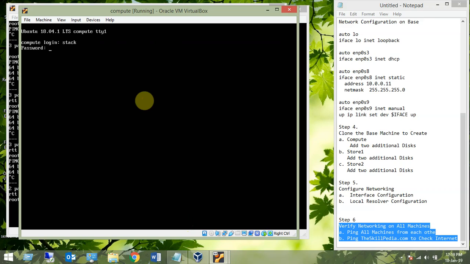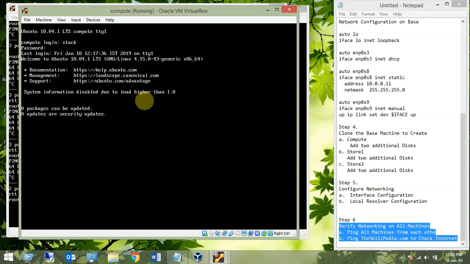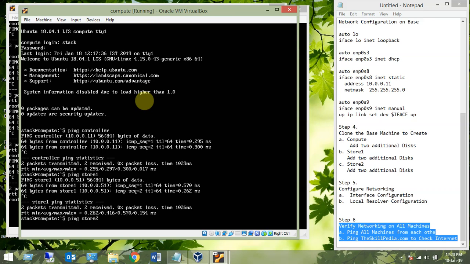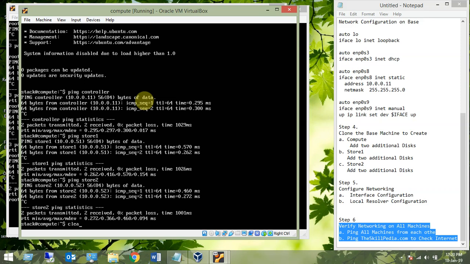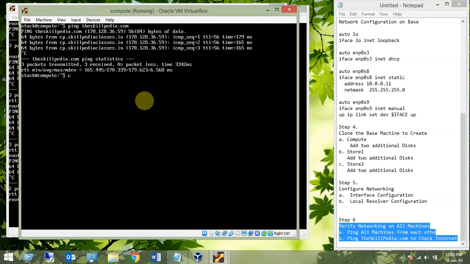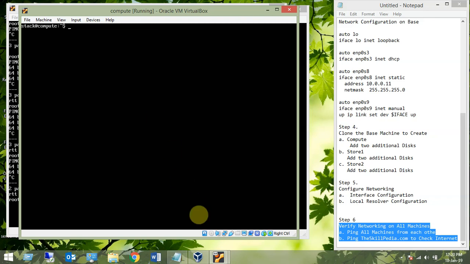Same thing we need to try from compute also, right? So same process. Ping controller. Yes, we are able to ping store 1. Yes, we are able to ping store 2. Yes, we are able to ping, and then last but not the least, skillpedia.com. This is my portal, so we are able to ping that also, right? Same thing is done from compute.